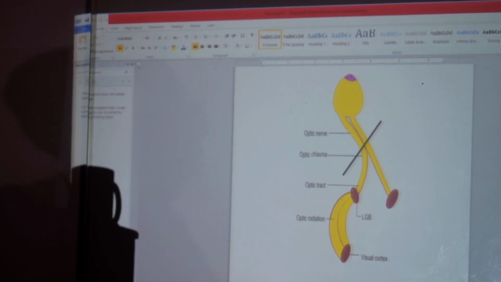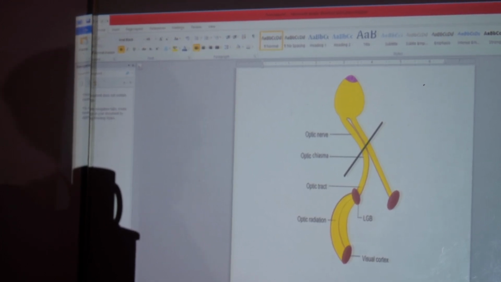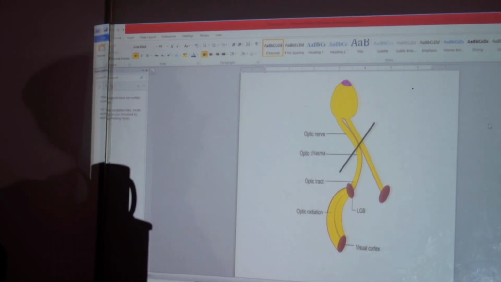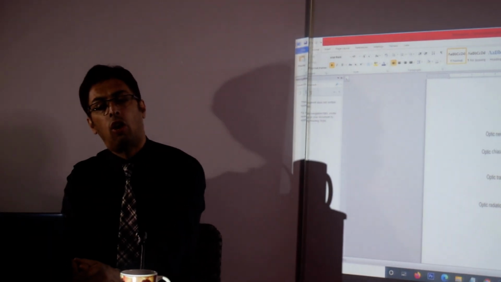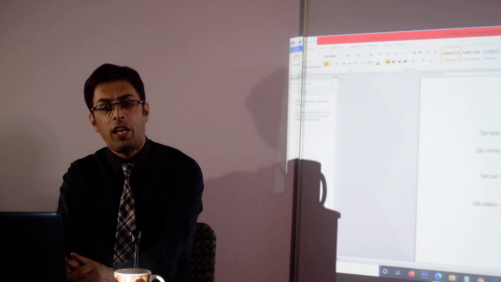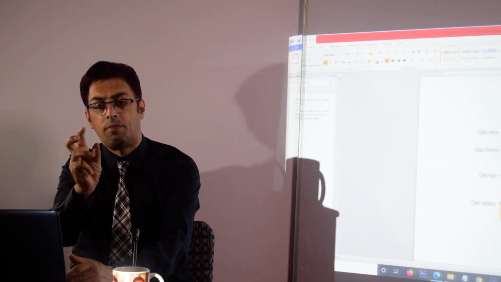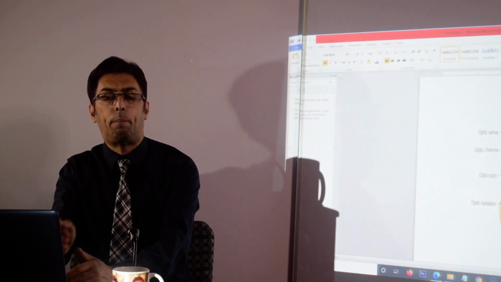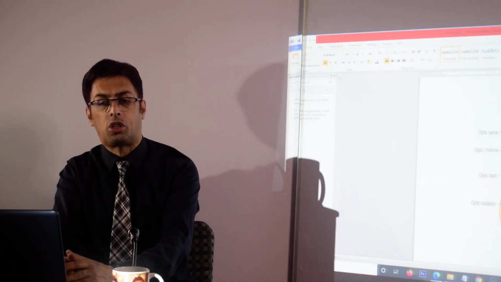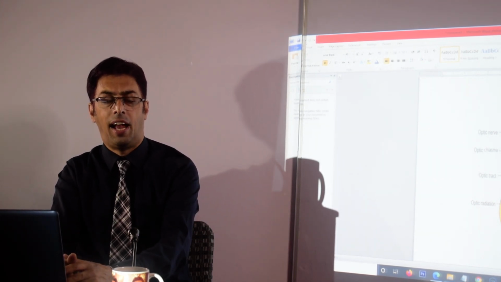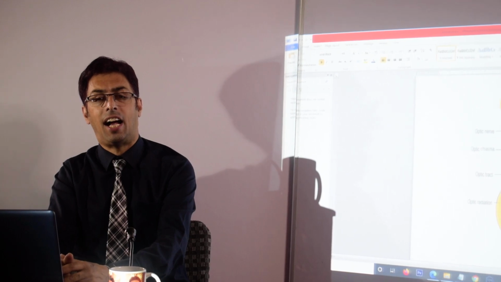What we mean by the optic nerve, what we mean by the optic chiasma, what we mean by the optic tract, and what we mean by the optic radiation. So very important. Optic nerve continues, and the place where the two optic nerves cross is a sort of a crossing, and that is optic chiasma.